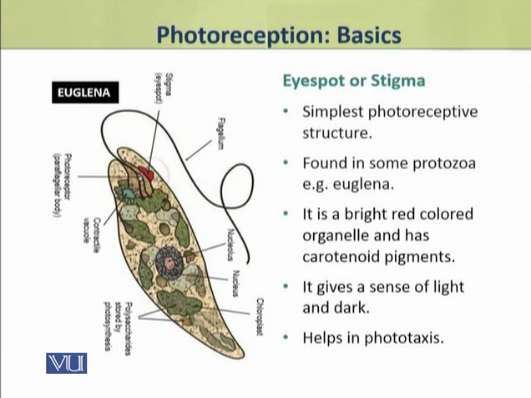A stigma is a bright red colored organelle. It has carotenoid pigments in it. It gives a sense of light and dark to the animal. It cannot form image. This sense helps in phototaxis of these animals.